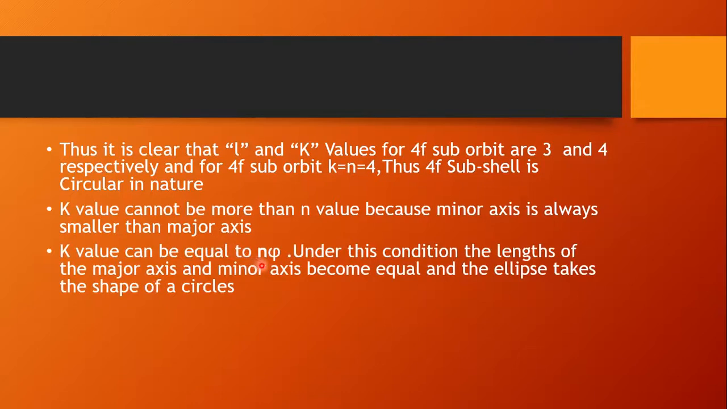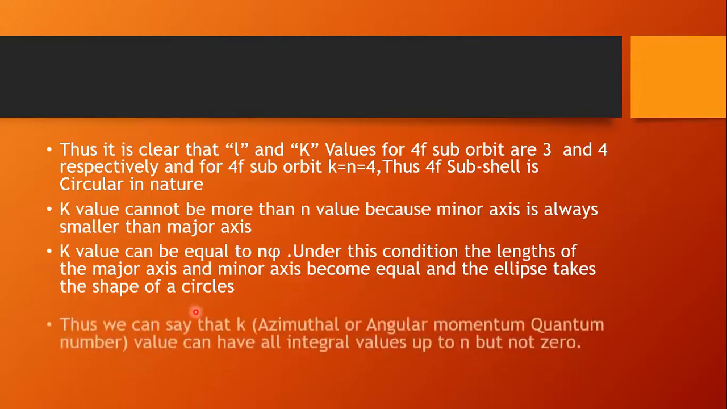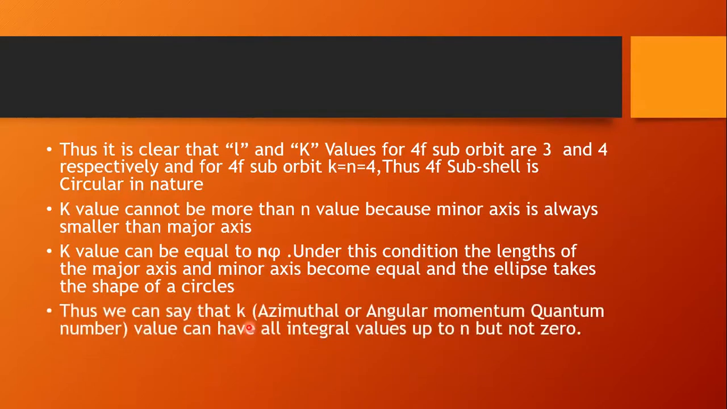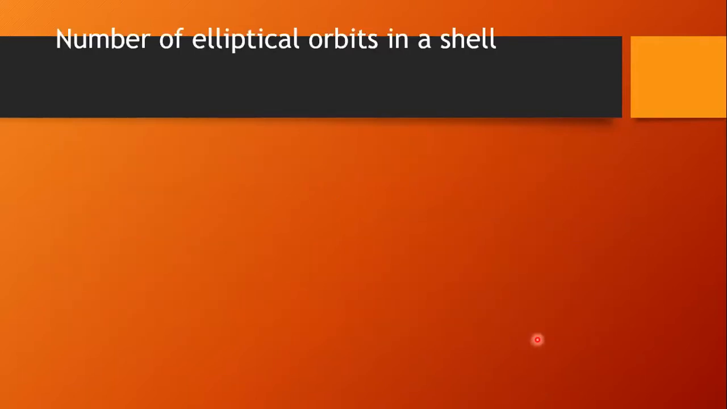Here, k means the azimuthal quantum number. Under this condition, the k value is equal to the n value. That means when n equals k, the lengths of the major axis and minor axis become equal, and the ellipse takes the shape of a circle. Thus, we can say that k, the azimuthal quantum number or angular momentum quantum number, can have all integral values up to n, but not 0. The k value cannot be 0.